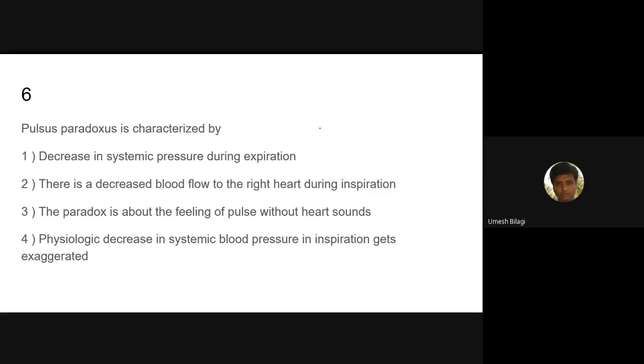So pulsus paradoxus is characterized by decrease in systemic pressure during expiration. Is it correct? Wrong, sir. Wrong. Okay. The second option is decreased blood flow to the right heart during expiration.